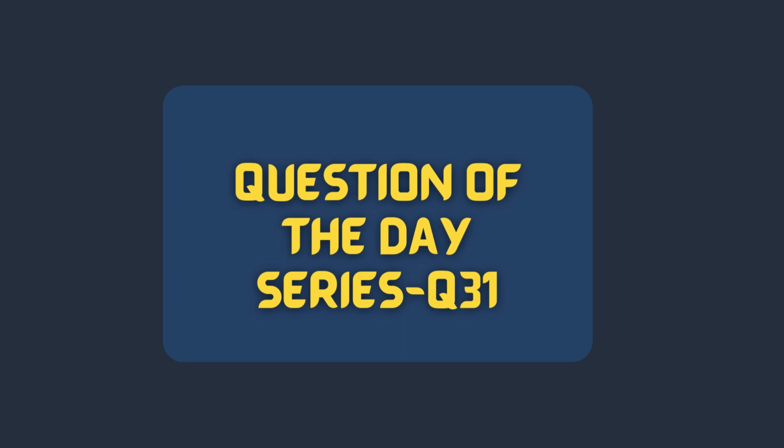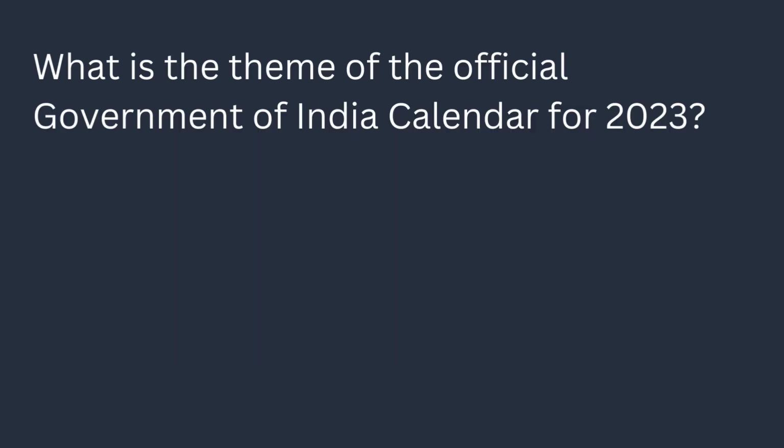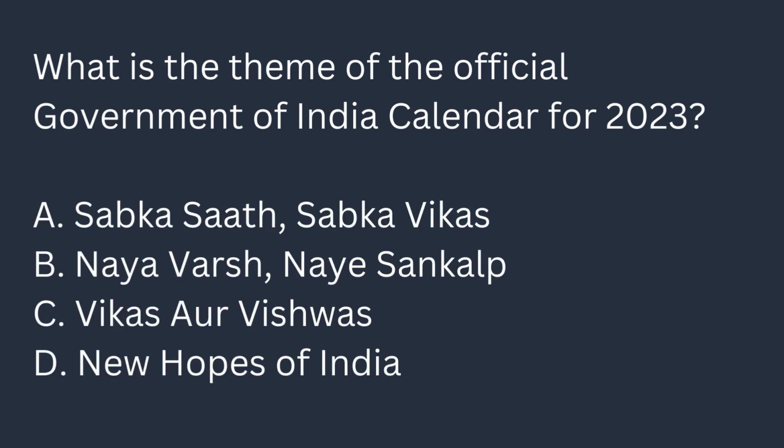Today's question of the day series, question number 31. What is the theme of the official Government of India calendar for 2023? Options: Sabka Saath Sabka Vikas, Naya Varsh Naye Sankalp, Vikas aur Viswas, New Hopes of India.